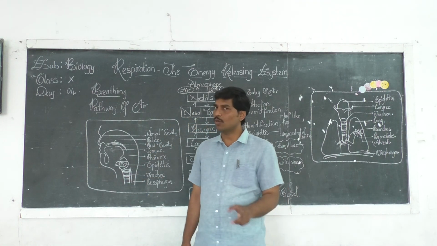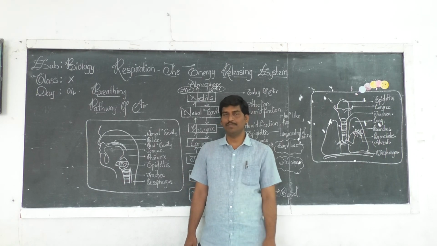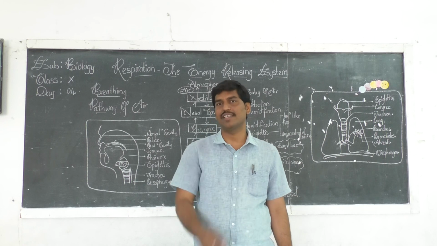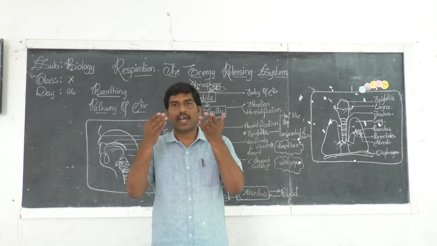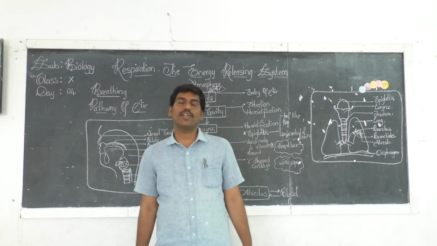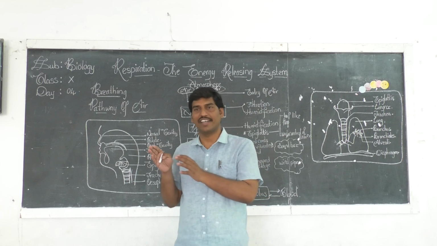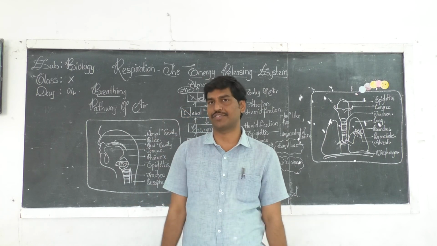There are 2 nostrils which are separated from each other. The right one is the right nostril and the left one is called the left nostril. These nostrils open outward, so we call them external nares, or otherwise nares.